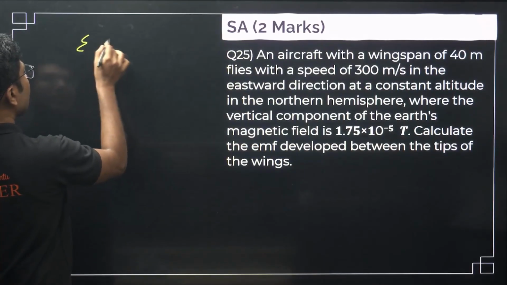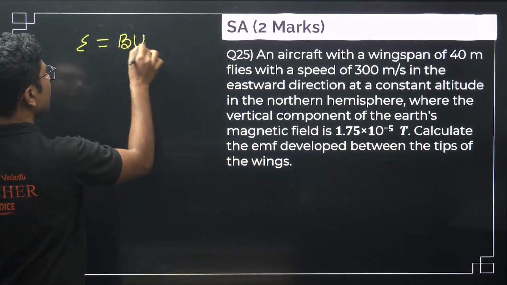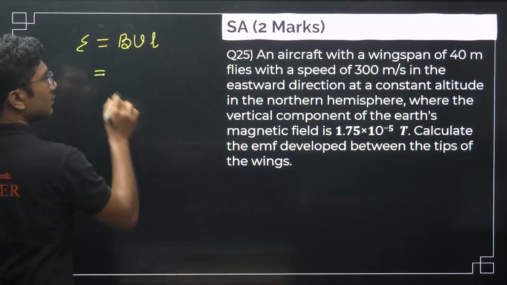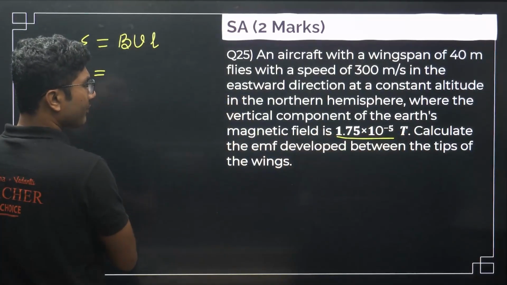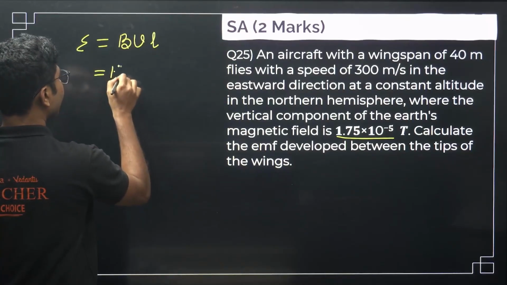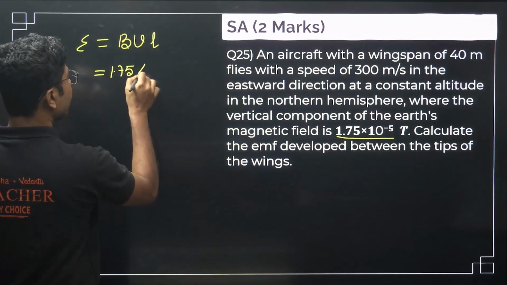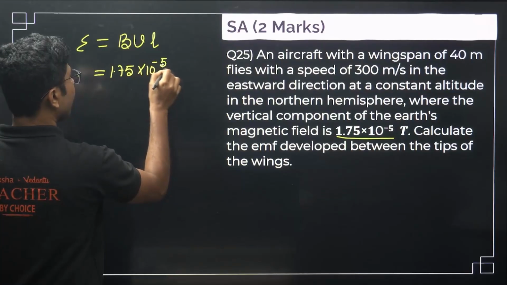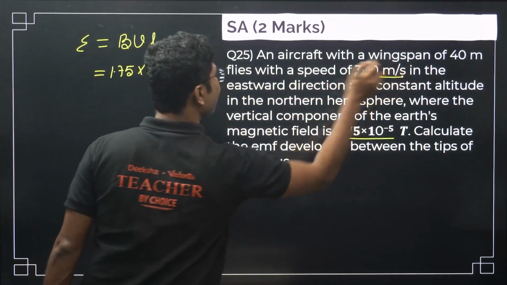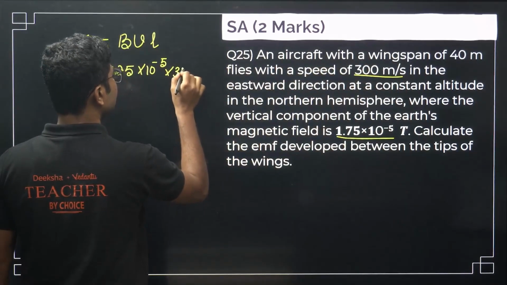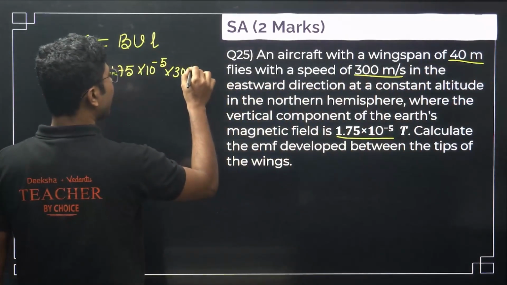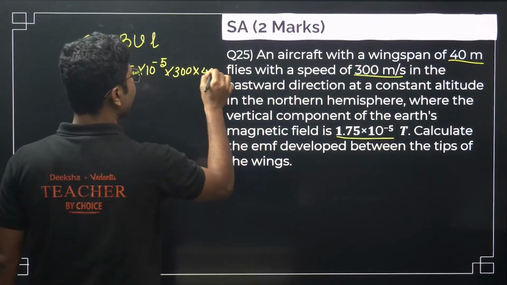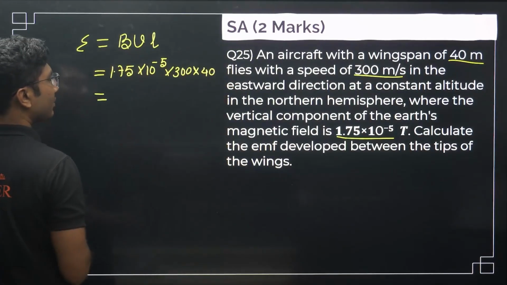So EMF developed is given by BVL. This is the simple formula. So the magnetic field is the vertical component, which is 1.75 into 10 to the power of minus 5. Velocity is 300 meter per second and the wingspan is 40 meter. So multiply everything, whatever value you get, that will be the answer.